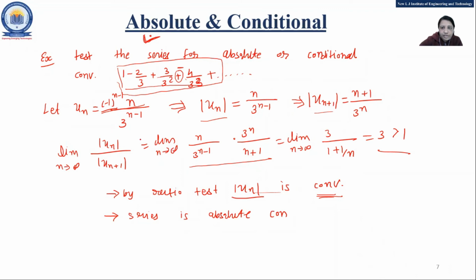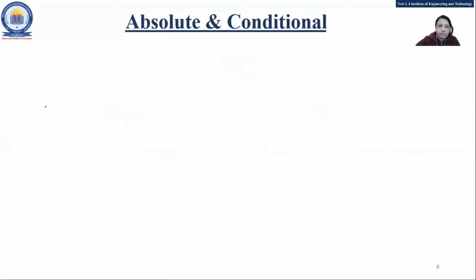So in this way, we can go for this, that it will be either absolute or conditional. Okay, clear? And this thing I'll verify in other books, but that is sure that the series is not always alternating for absolute and conditional checking. So this is the example for this one.